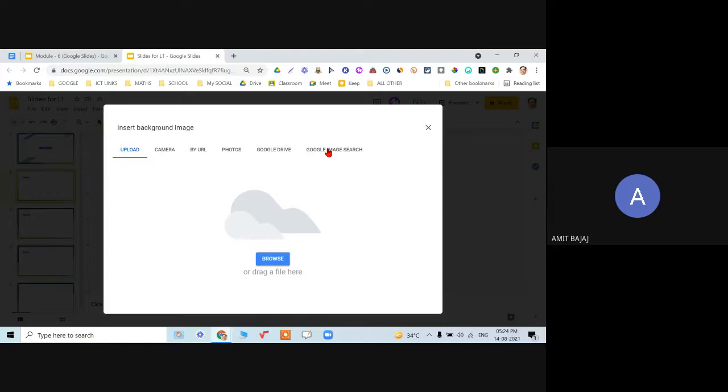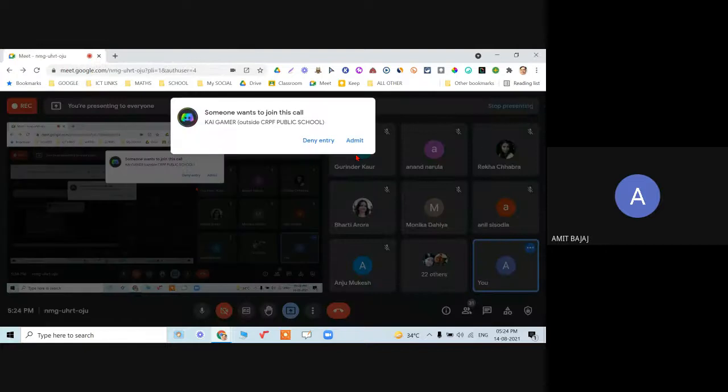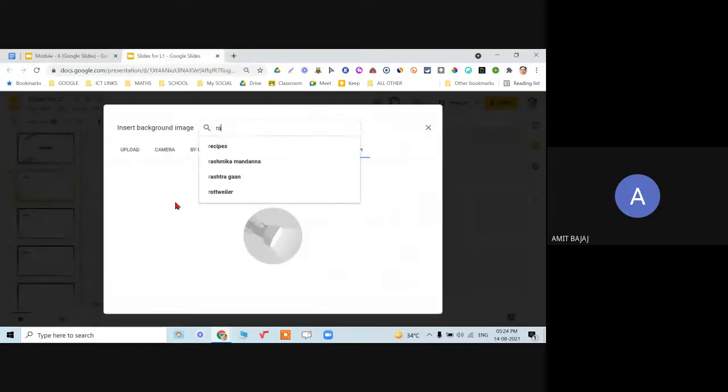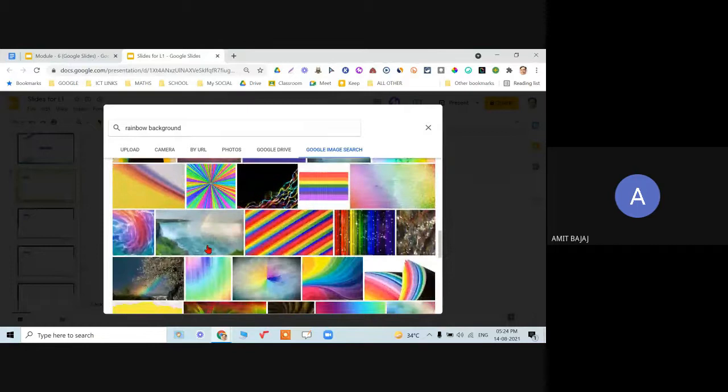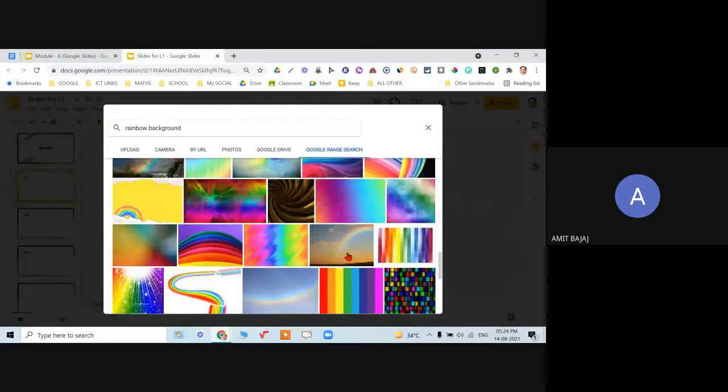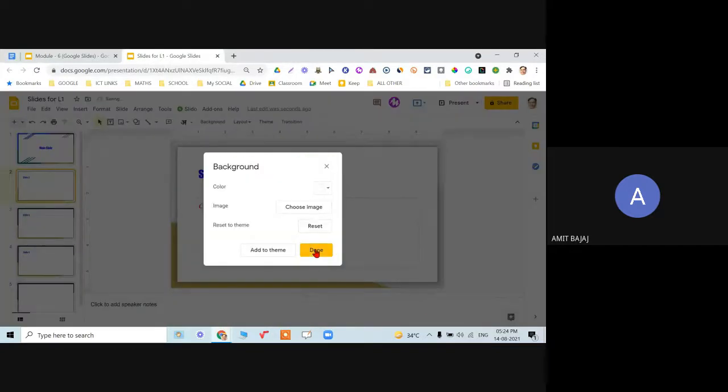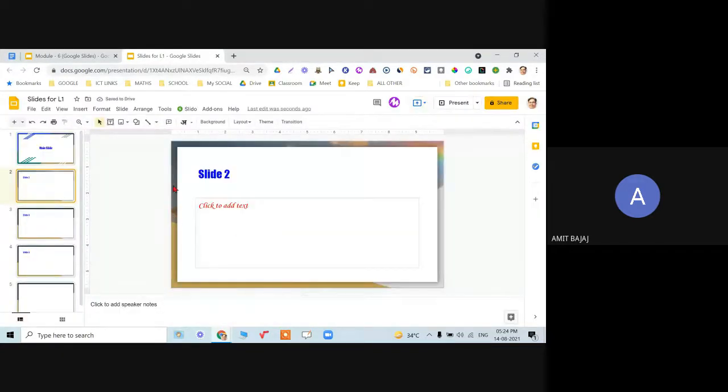So Google image search, when I click on this, say I want my background to be, say, rainbow background. It gives me ample number of options. Whichever background I want to choose, I can always click on that and click on insert, and done. But again, since the theme is changed, based on theme it is appearing over here, which is generally not visible.